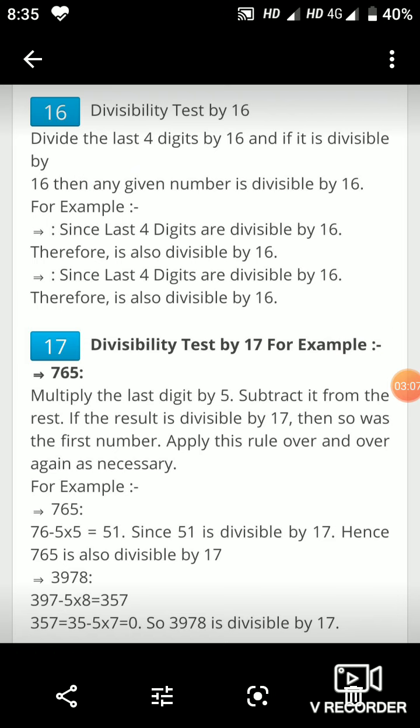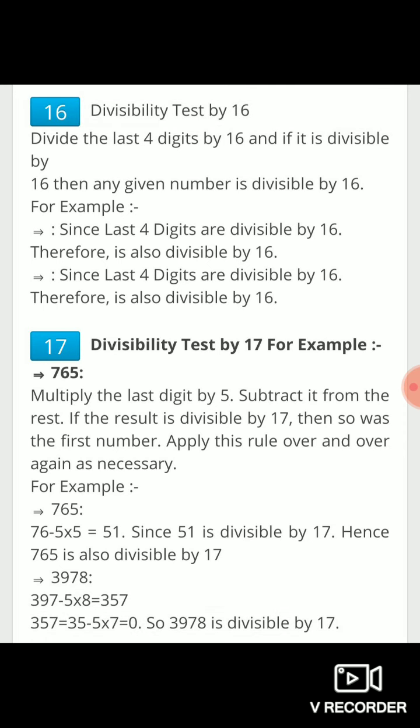The divisibility rule of 17 says to multiply the last digit of a particular number by 5. Then whatever the product is, subtract it from the remaining digits. If it is required, you can repeat this process again and again. If not required, don't repeat.